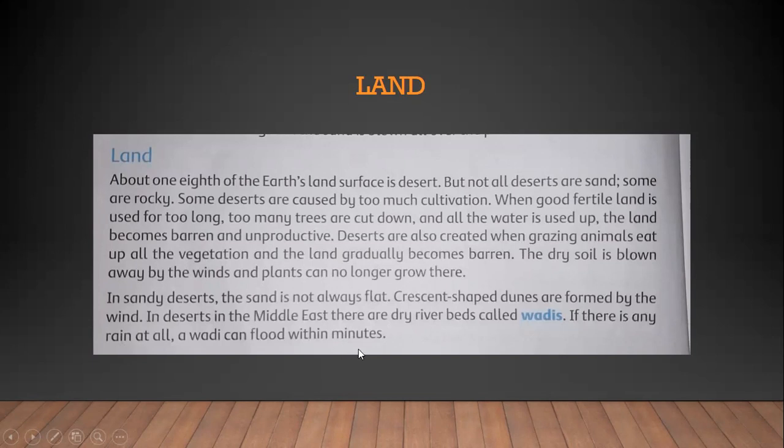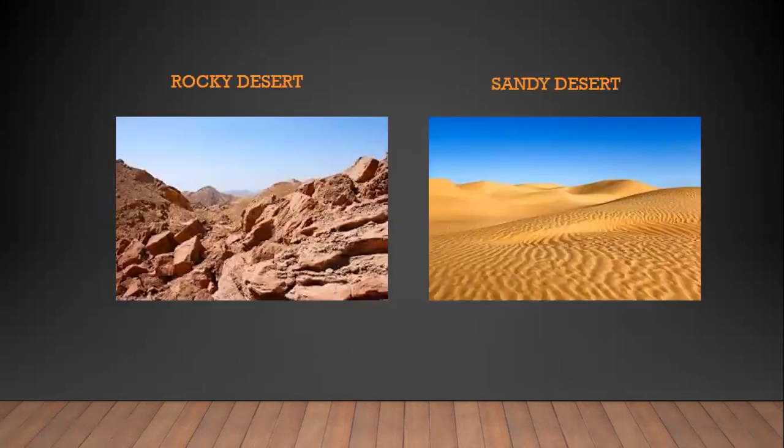As you can see in the example of Sohar as well, you have seen many wadis. When the rain comes, what happens? These wadis flood within minutes and the road blocks. This is an example of the rocky desert, meaning rocks are all over the area and the climate is completely dry and hot. And this is an example of the sandy desert.